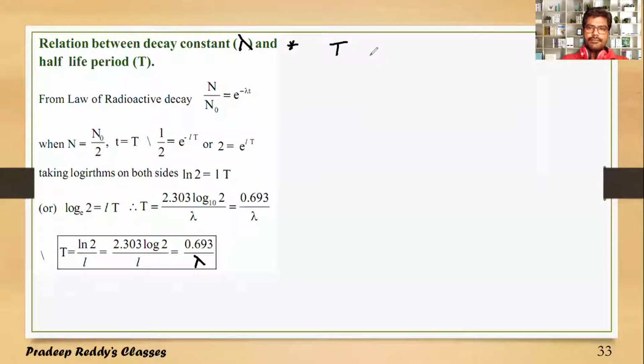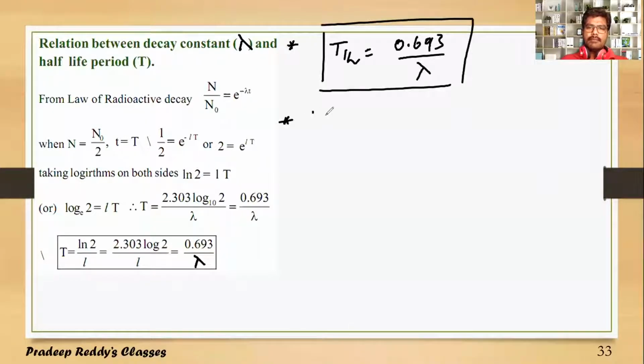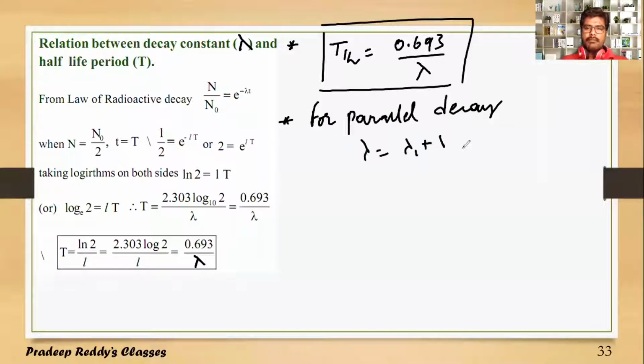So T half is equal to 0.693 divided by lambda. For parallel decay, lambda can be written as lambda 1 plus lambda 2 plus lambda 3, and so on.